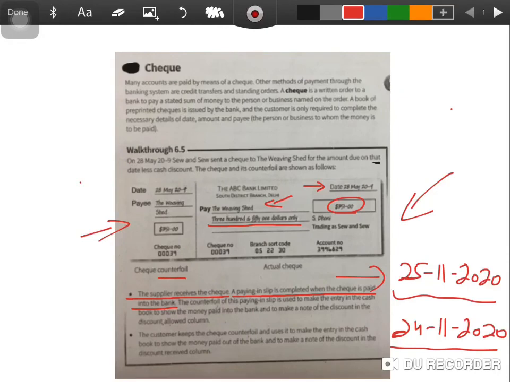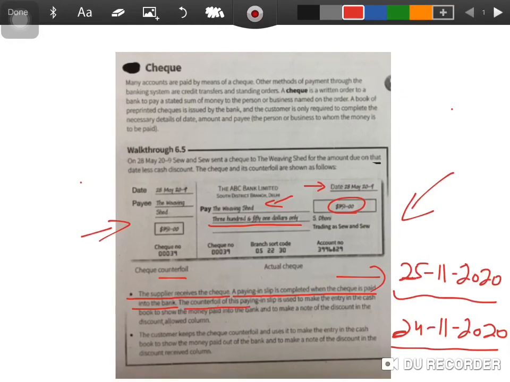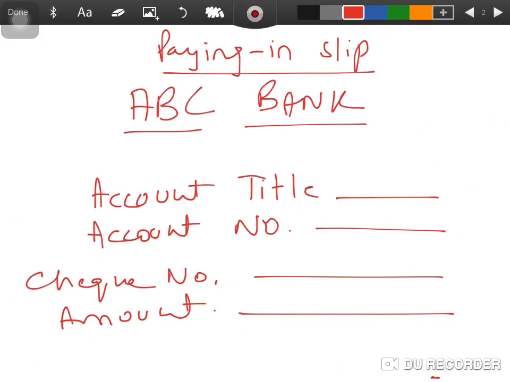The counterfoil of this paying in slip is used to make the entry in the cash book to show the money paid into the bank and to make a note of the discount in the discount allowed column. So when I fill this paying in slip and deposit my check into my bank account, the bank is going to give me a copy of this paying in slip, which is called the counterfoil of this paying in slip.